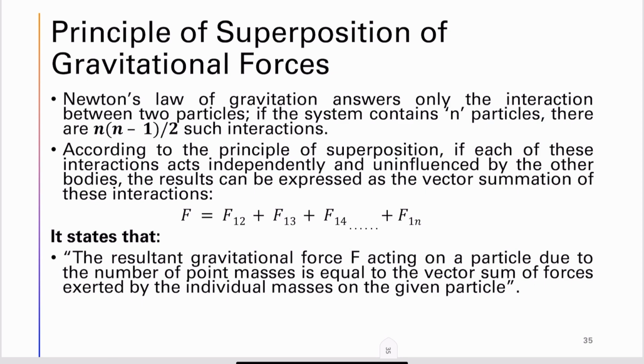So remember, each of these interactions is independent, uninfluenced by the other bodies. Every two bodies have an interaction and it is not influenced by a third body. In that case, the superposition theorem will apply, which means the force on the first body due to the second, the first with the third, the first with the fourth, till the first with the nth body can be added together to form the total force exerted by object 1 on the remaining objects. The resultant gravitational force acting on a particle due to a number of point masses is equal to the vector sum of forces exerted by individual masses upon the given particle.